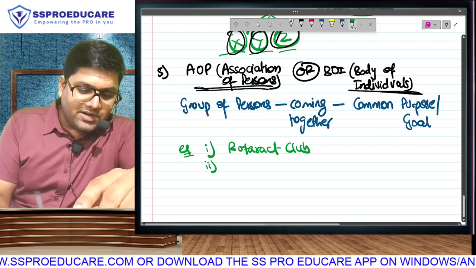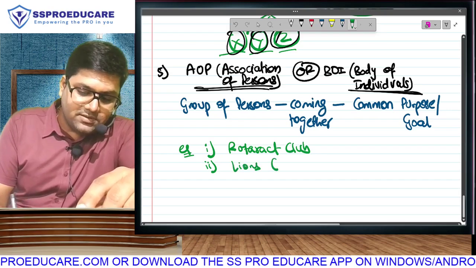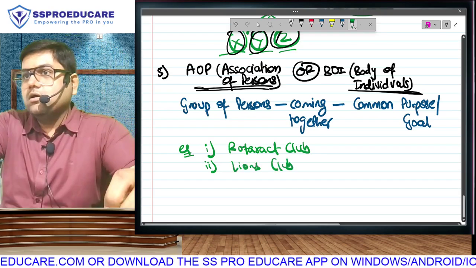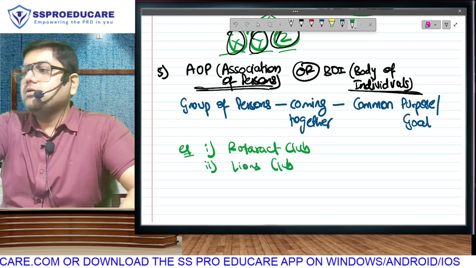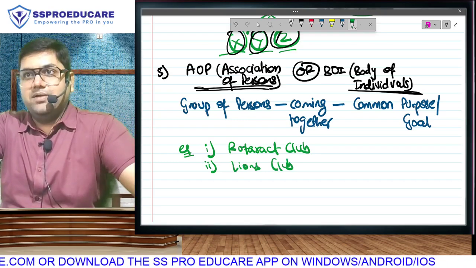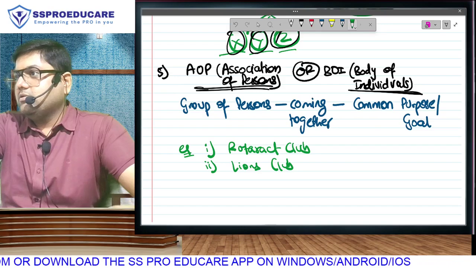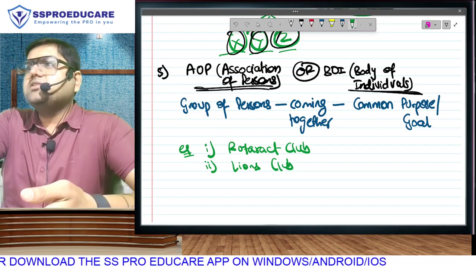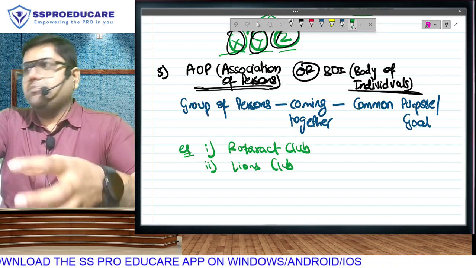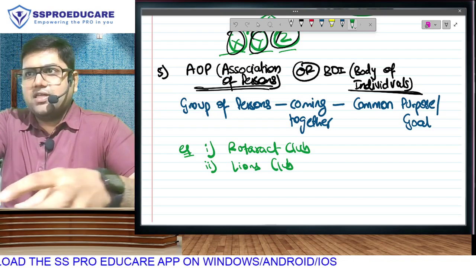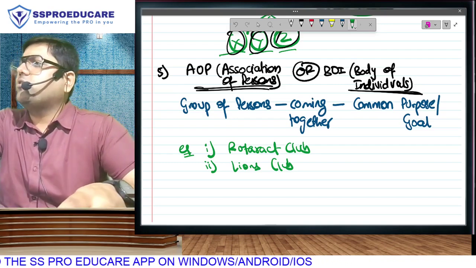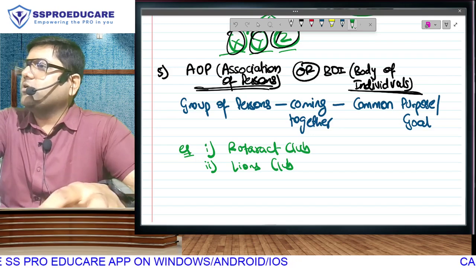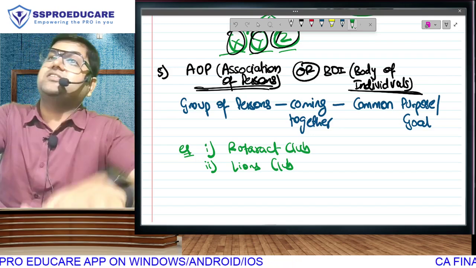But let the other people who are not doing anything in life, they are doing this. You must have come across an organization called Lions Club. You remember? If not you, then maybe parents, family members, somebody will be a member of Lions Club. What is this? Common purpose or goal. People become members. They have networking. We have a Lions Club circle where there are a good number of chartered accountants, a good number of doctors, and they get massive business from the circle itself.